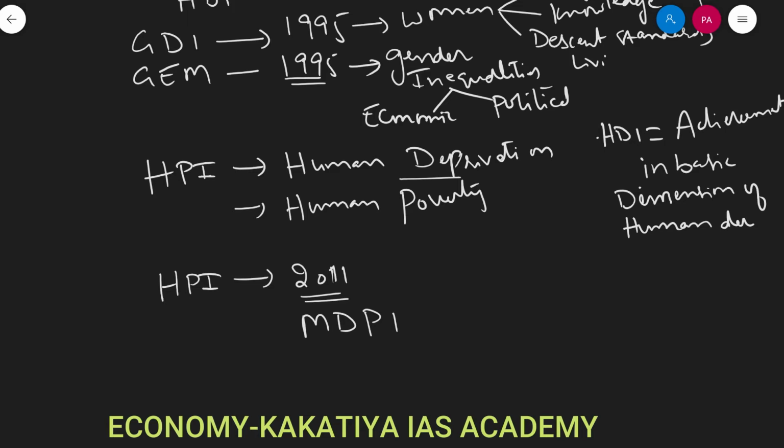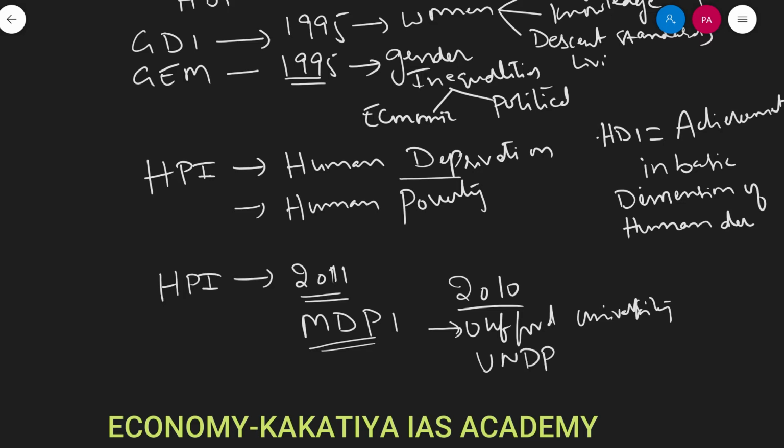This multi-dimensional poverty index was first developed in 2010 by Oxford University, called the Oxford Poverty and Human Development Initiative, along with UNDP, and it was adopted by UNDP from 2011.